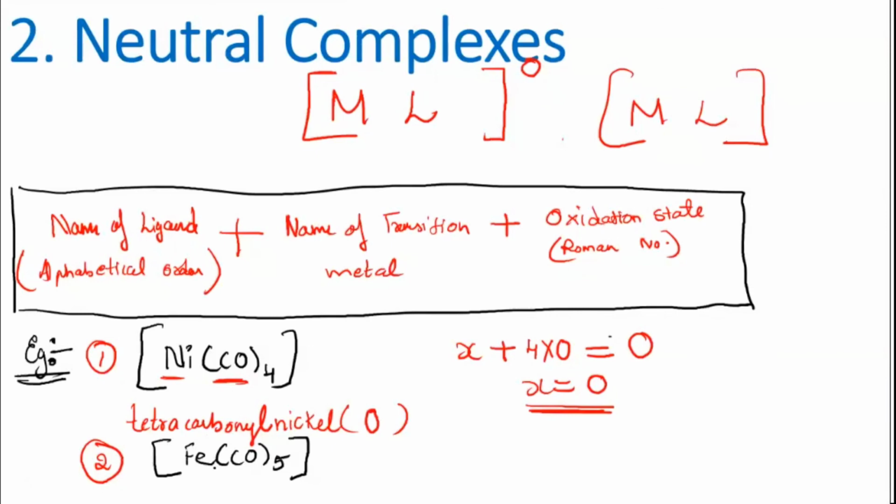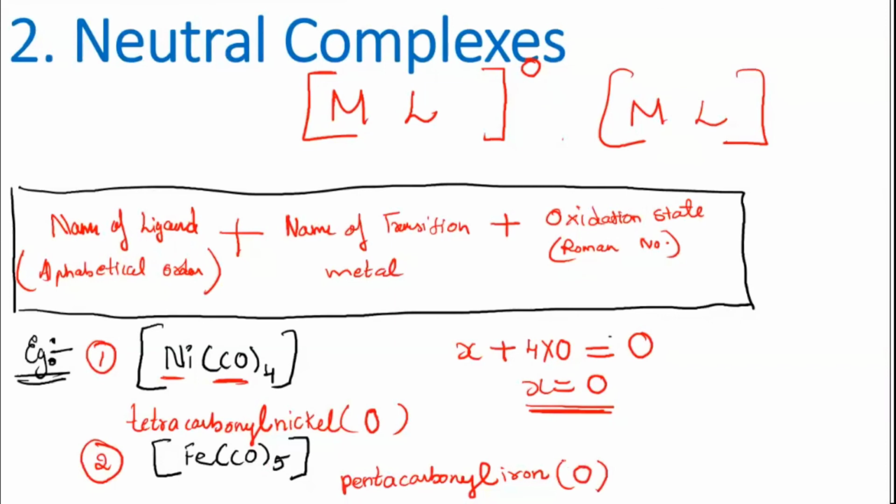So here, 5 ligands, so that's pentacarbonyl, correct? 5 are there, and the same ligand I've taken, so it's easy to answer actually. So 5CO, it is pentacarbonyl. After that, the metal over here is Fe. Fe is iron, so you'll write iron. Don't write the Latin name. Here I didn't mention the Latin name. So pentacarbonyliron, then the oxidation state. Because it's a neutral ligand, obviously the oxidation state will be 0.